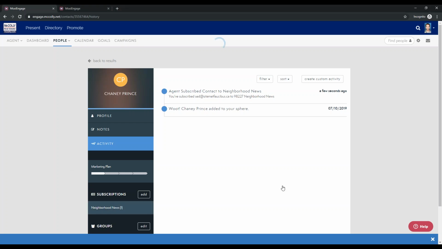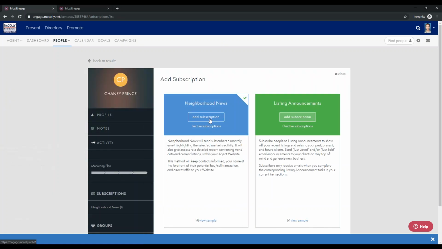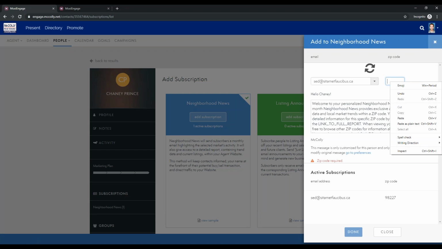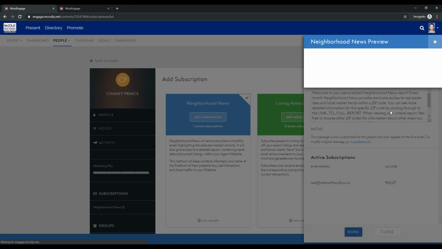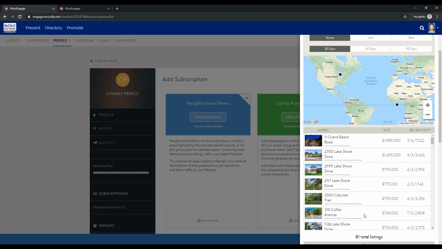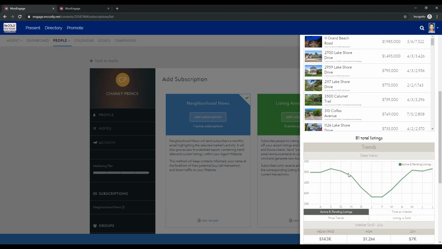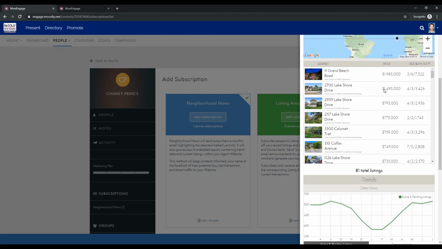Perfect. So we'll go back in here. Cristin was actually kind enough to show me a zip that falls under yours. I forgot I was in your account. So let's go ahead and pull this up so you can see what kind of content's in here. So we can see here, we got some great addresses, some trends data. You can see the market sold, market active information. So it's just really easy information to pull into neighborhood news.